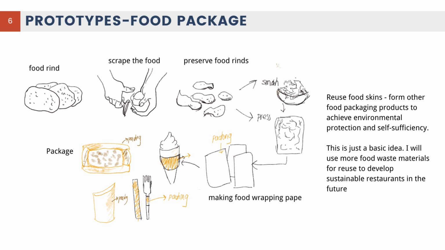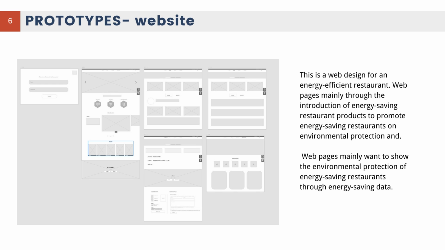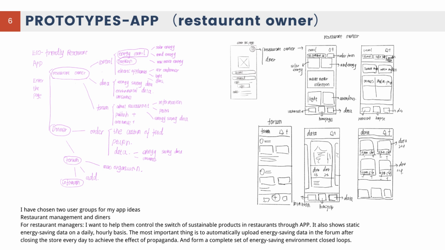This is the prototype of the food package. This is the food range, where you can screen the food, pre-save food, and make the price page and the packing page. This website is designed for the energy-saving restaurant. The web page mainly introduces energy-saving restaurant products to promote energy-saving restaurants and environmental protection.